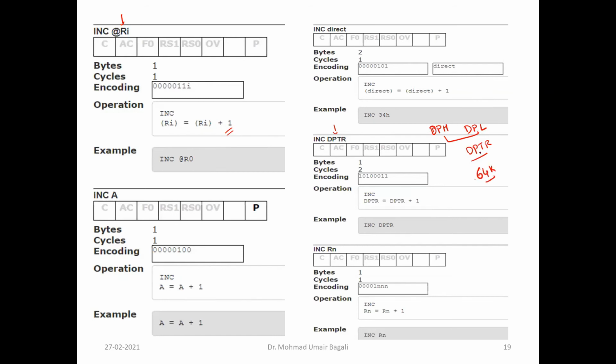Maximum we can go up to, this is 8-bit, this is 8-bit, total 16-bit, up to 16-bit. I can generate the pointer register up to 64 kilobytes of memory. So you can increment that data pointer register also. And here it is register addressing mode.